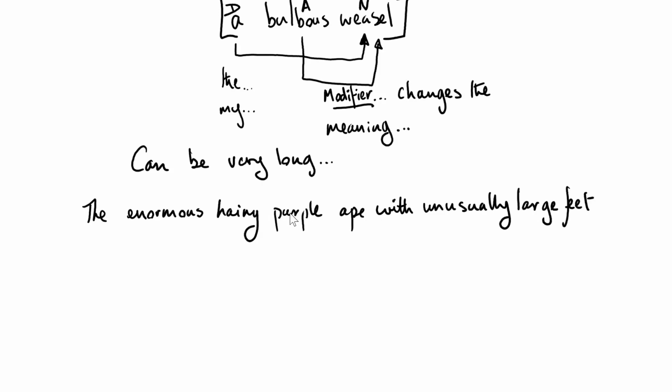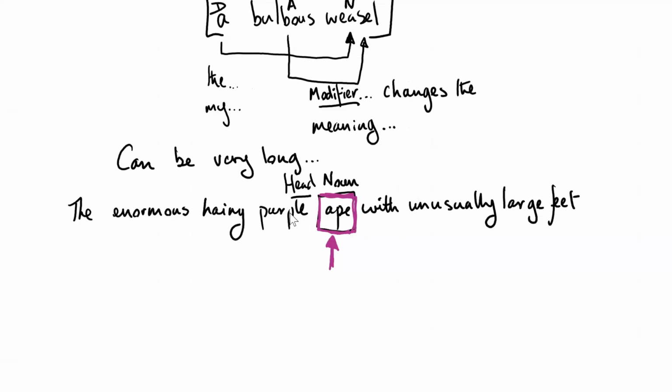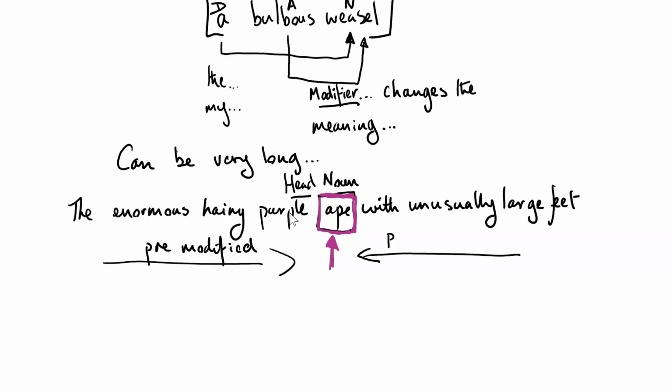How about that? Now, in the middle of this long noun phrase is the word ape. It's a noun. It is also the head word in the noun phrase. It is the word around which everything else kind of gravitates, if you like. Ape has been pre-modified with enormous, hairy, purple. Okay, so that's changing its meaning as we run up to the noun. And then it's also been post-modified with unusually large feet.